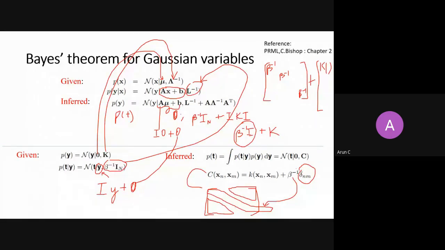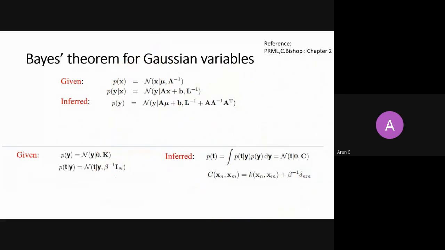Good. Very nice. So I hope that once you are able to understand and read these things, all things will fall into perspective. So now I know that my distribution over my target variable T is nothing but a Gaussian distribution where my mean is the 0 vector and my covariance matrix is C, right? And C is defined like this. Okay, that's cool.